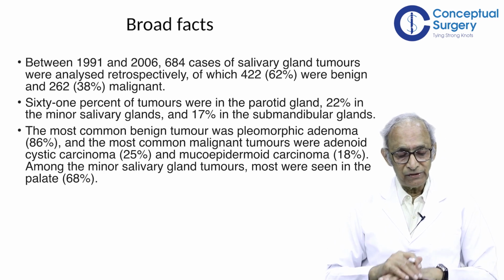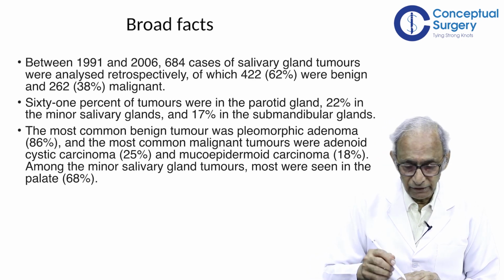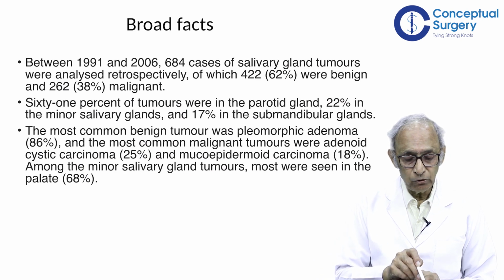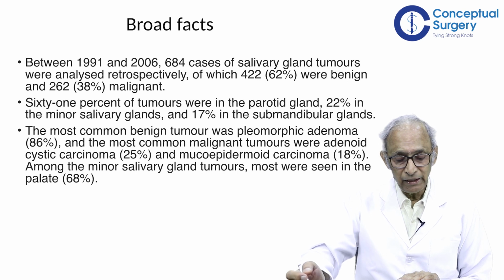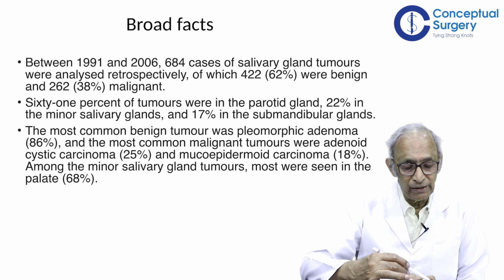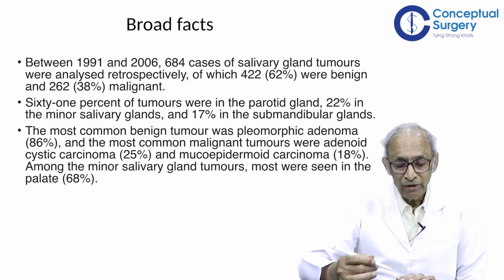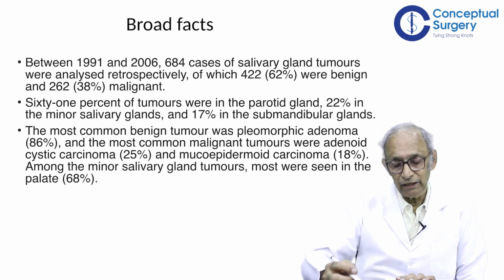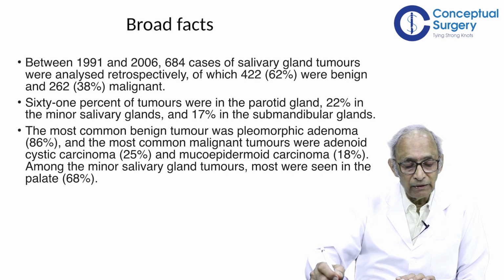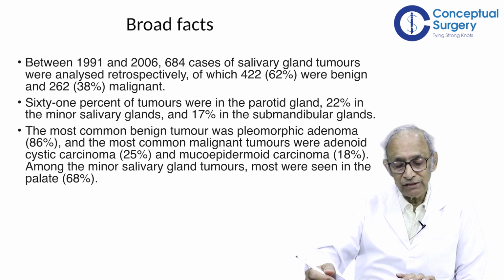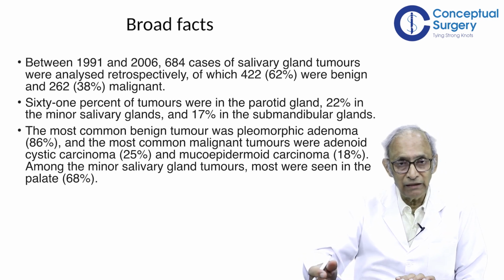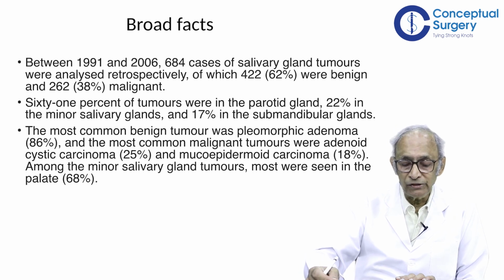Now, what are the broad facts? If you see the global figures, from 1991 to 2006, about 684 cases of salivary gland tumors were analyzed retrospectively. Look at the period, a 15-year period, right? Of which 62% were benign and 38% were malignant. In other words, a larger number of tumors are benign and malignant are fewer, and 61% were in the parotid gland. So most of the tumors do occur in the parotid gland, and I think this is the common impression which all of us have as well.